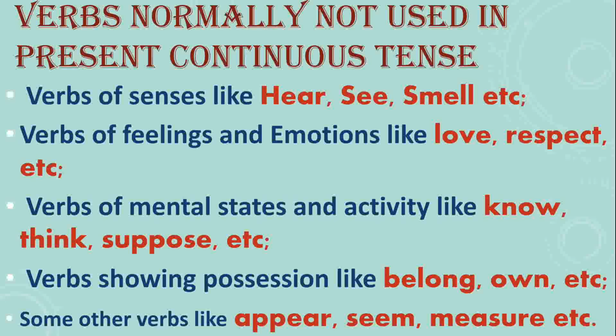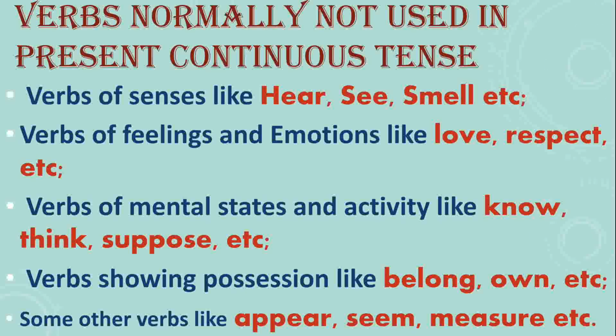It means that whenever we are using these verbs, whatever words are written there, hear, see, smell, love, respect, know, think, suppose, if we are using them in present continuous tense, present progressive tense, what should be the condition?